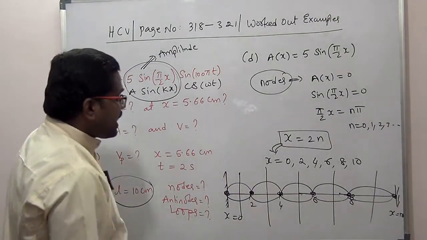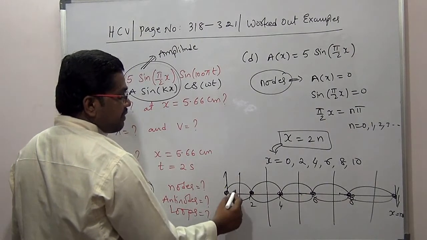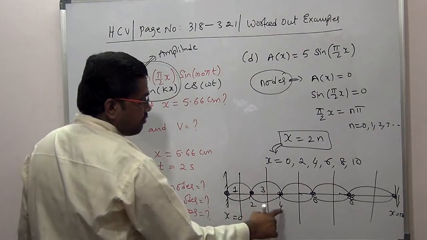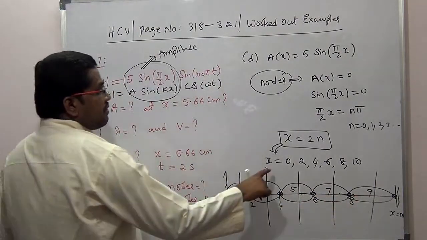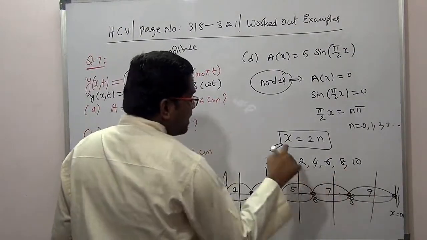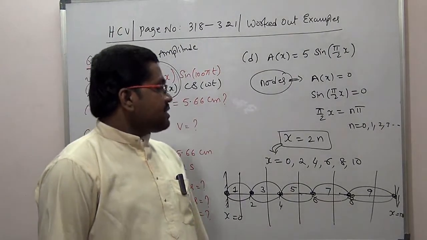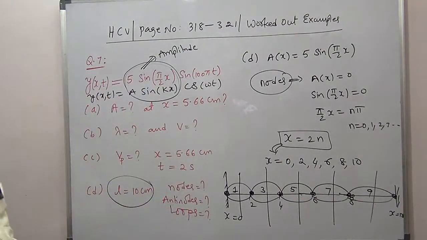Okay? You can even locate the points in between. So at x equal to 0 and x equal to 2 nodes are formed. In between, 1 is there. Then between 2 and 4, x equal to 3 is there. Between 4 and 6, 5 is there. Between 6 and 8, 7 is there, and 9 after 8. So nodes are formed at 0, 2, 4, 6, 8, 10. In between, antinodes are formed: x equal to 1, 3, 5, 7, 9 will be the antinodes. I hope the problem is clear. If anything is not, please let me know. Okay? Thank you.